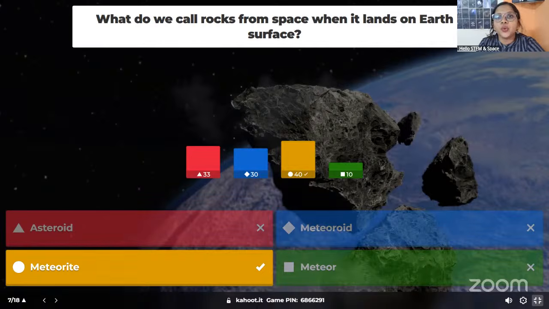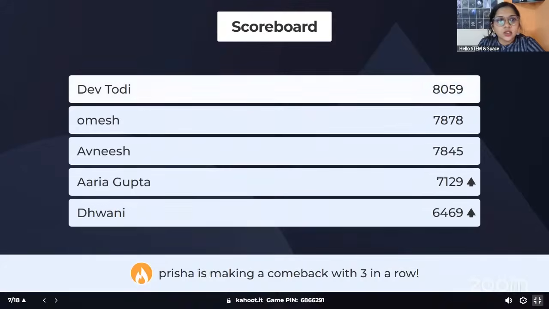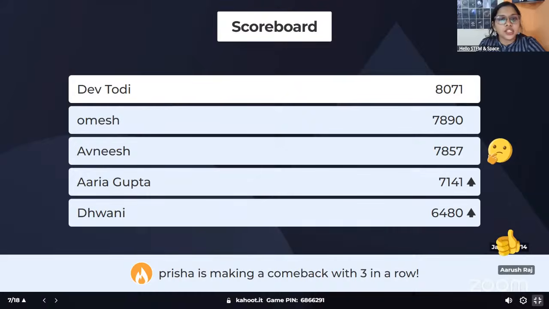Okay, so let's see the scoreboard. There is not much change. Only Arya has now jumped to the 4th position, and Dhwani is in the 5th position. And Prisha is making a comeback with 3 correct answers in a row. Very good, Prisha. Keep it up.